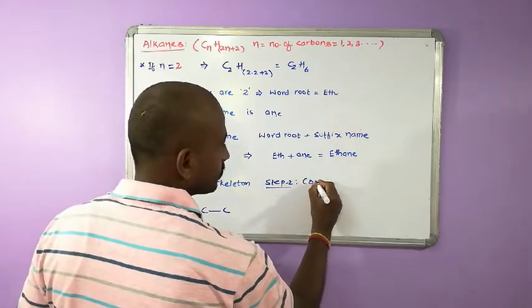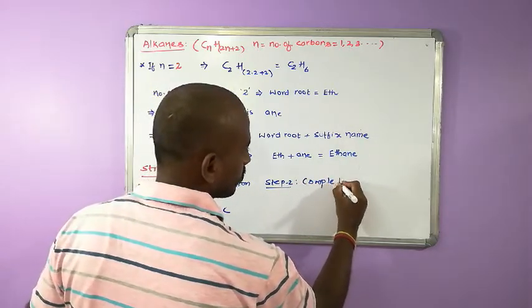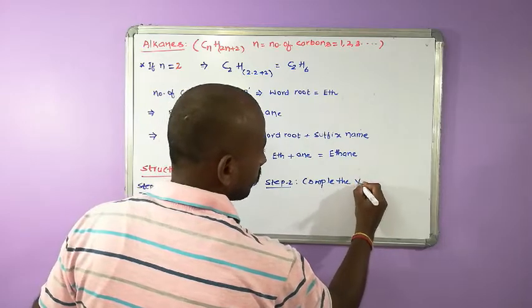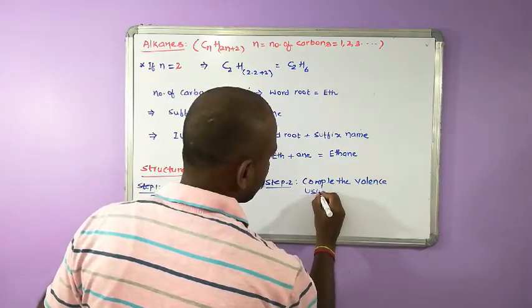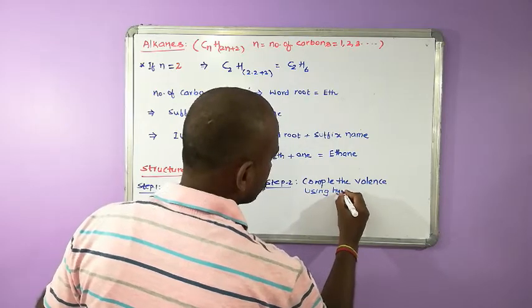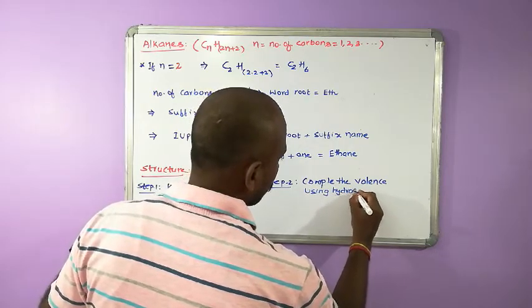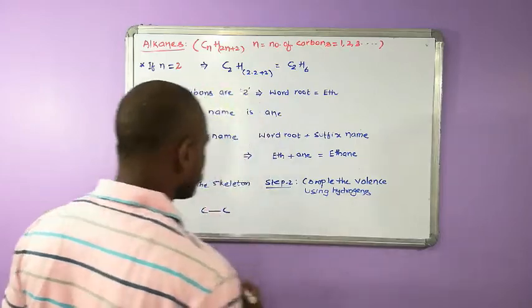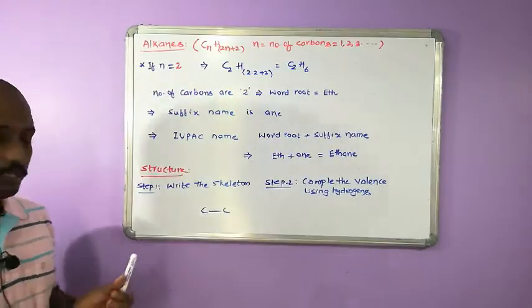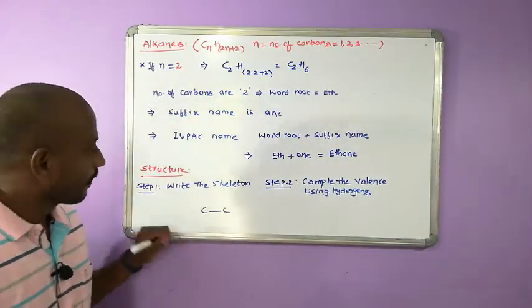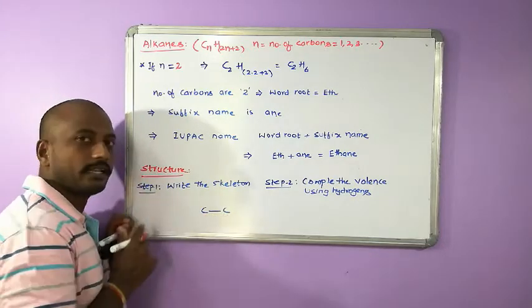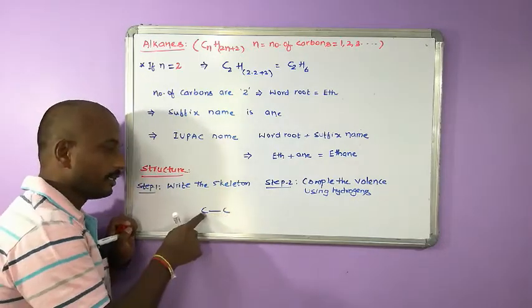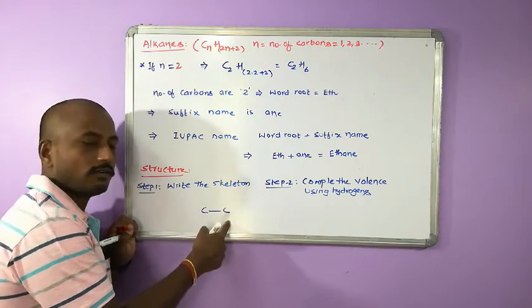Step 2, complete the valence using hydrogens. Here the skeleton carbon is linked to the other carbon by a single bond, meaning each carbon has one bond around it.